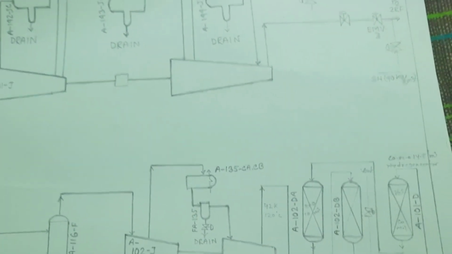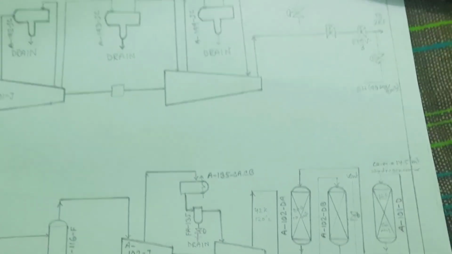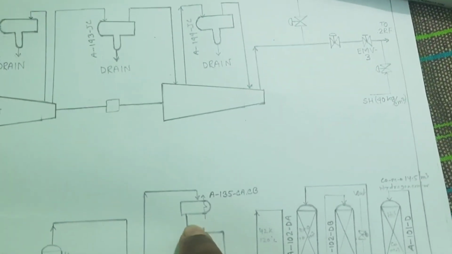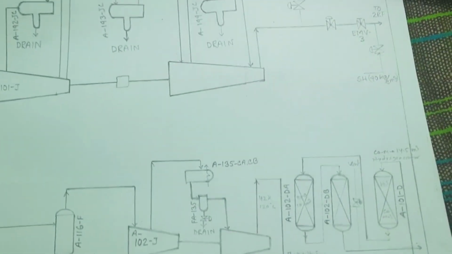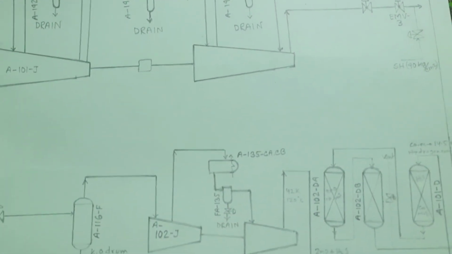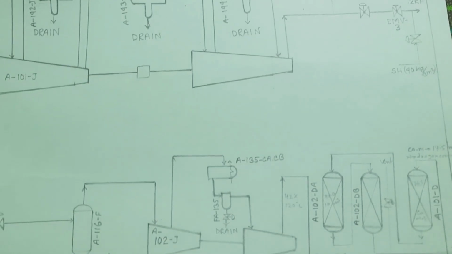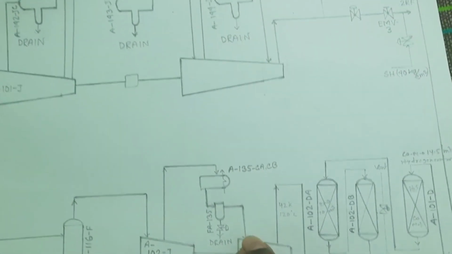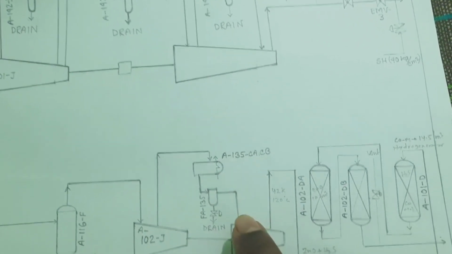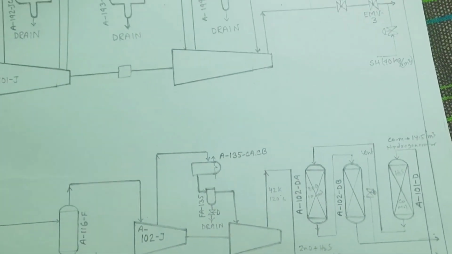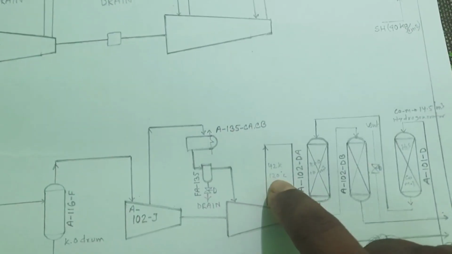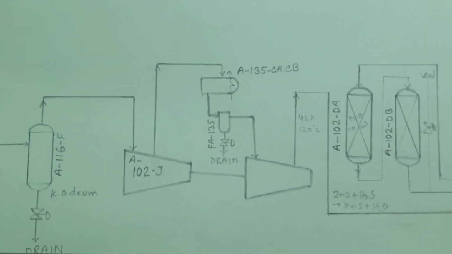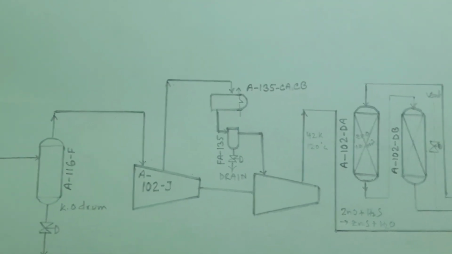If any condensate is available in the feed gas, it will be removed at the drain point and released to the atmosphere. After this, the feed gas flows to the compressor second stage suction and is compressed again, and it will discharge by this line at 42 kg pressure and 120 degree centigrade temperature from the compressor.